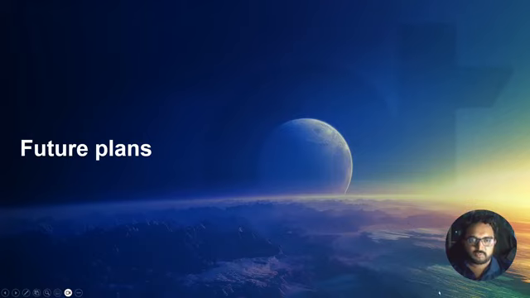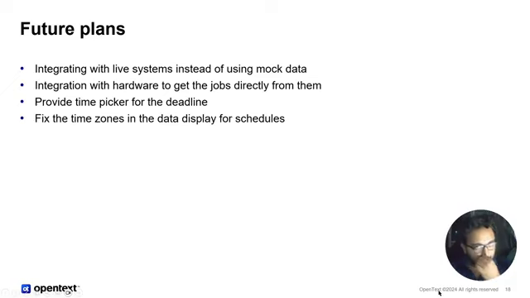Now here we have the future plans for our product. As you can see, the current demo was a prototype, and it's not fully integrated with live working systems. So the first future plan is to integrate it with live working systems instead of using mock data. And for those systems we'll have to do hardware integration. For example, to run a print job, we will need to have direct hardware access to the printer. So that is something we'll have to do.